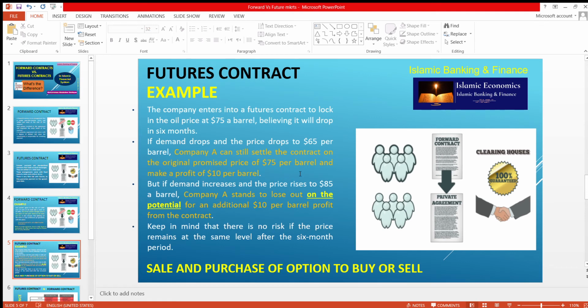Because here there is no actual delivery of oil, it is known as a loss of potential, because it will lose just the potential. It is not going to sell that oil at that price of $75 because it was promised. It will again sell at 85, but it will leave the option. So this is known as losing out on the potential.